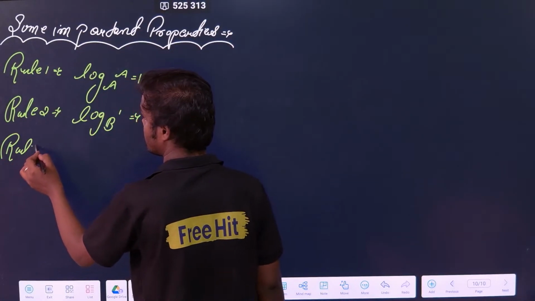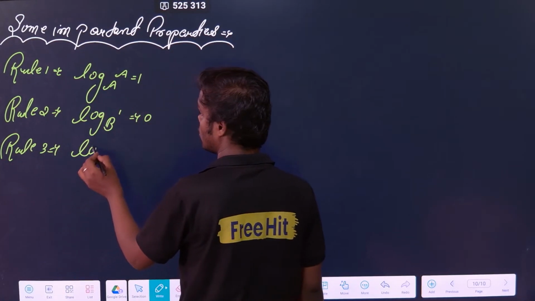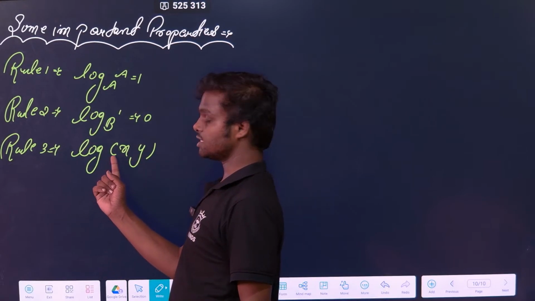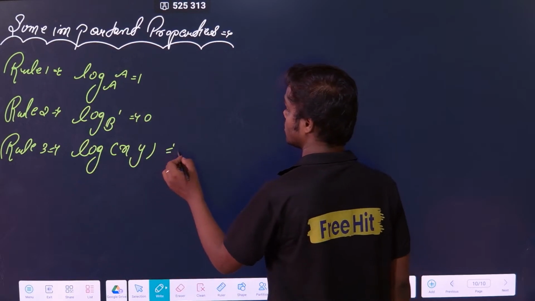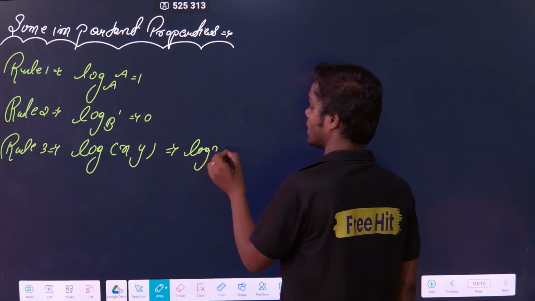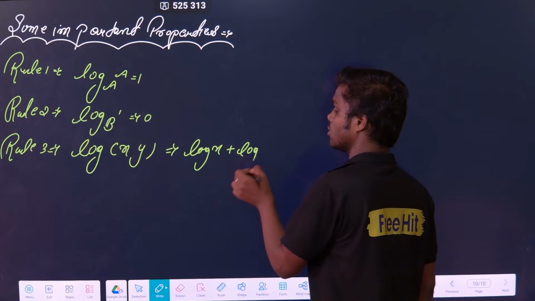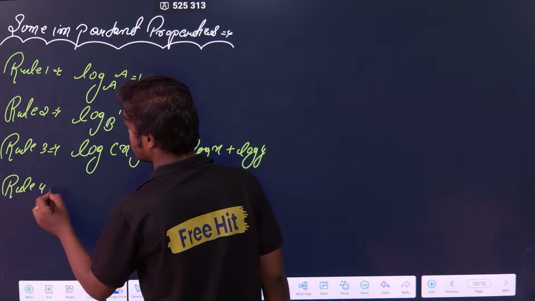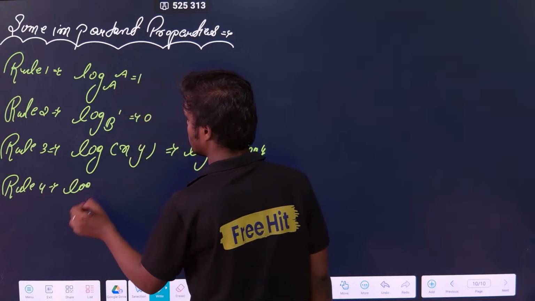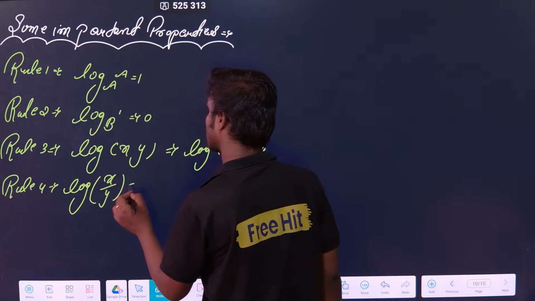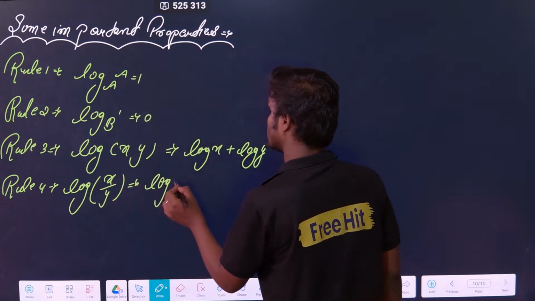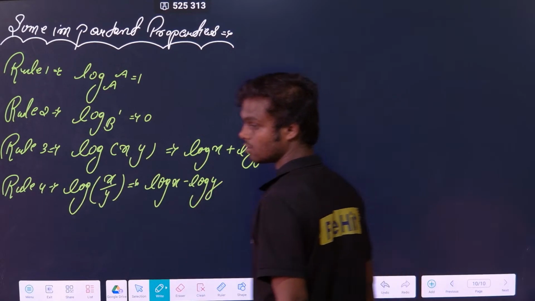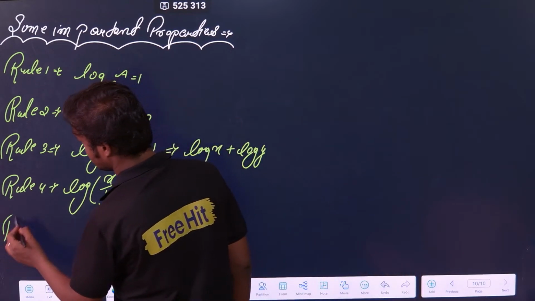Rule 3, log of xy. If base is not there, that means it is base 10. Remember this is log x plus log y, correct? Similarly, rule 4, log of x by y is log x minus log y, correct?